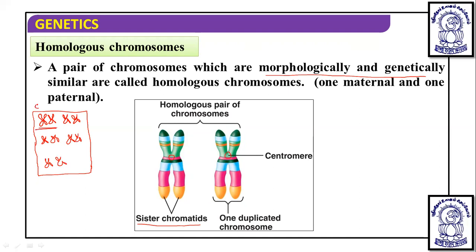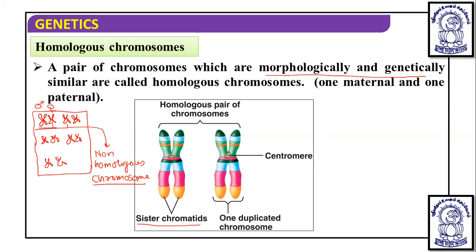In each pair one is a maternal chromosome and one is a paternal chromosome, and this pair is homologous. But if I compare the first chromosome with this one, then both are dissimilar in size, so they will be named non-homologous chromosomes.